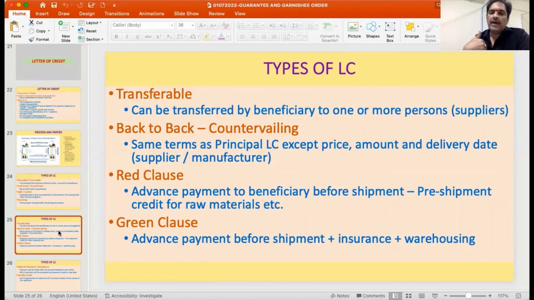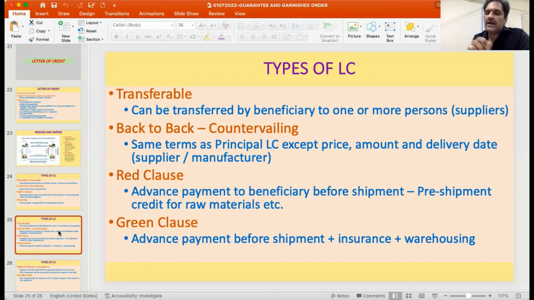The moment I have an LC between the exporter and importer, the exporter will in turn draw a back-to-back LC, which he will deliver to the supplier or the manufacturer. The LC will be similar in terms and conditions except for the price, because there is a cut which the person will have to take.